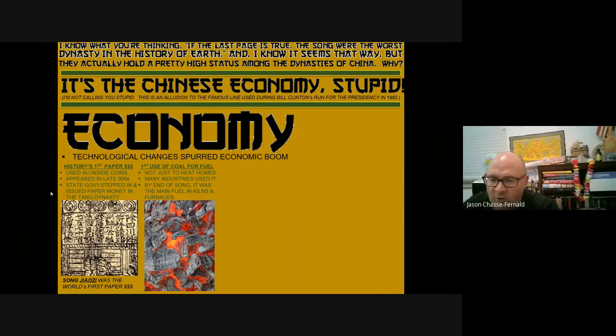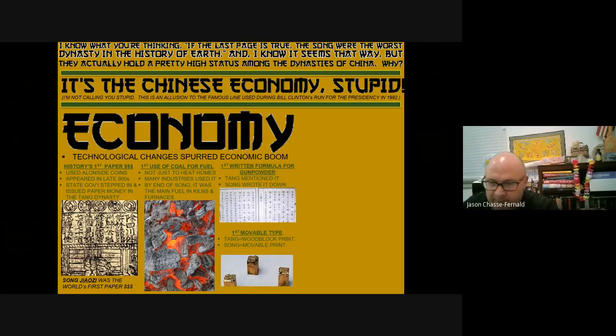Of course, coal, and we talked about that in regards to the Grand Canal, being used for not just heating, but also for the kilns to make steel out of that iron. Gunpowder being weaponized for the first time in history. Movable type, making that transition from Buddhist texts to Neo-Confucian texts and Confucian texts during the Song era.